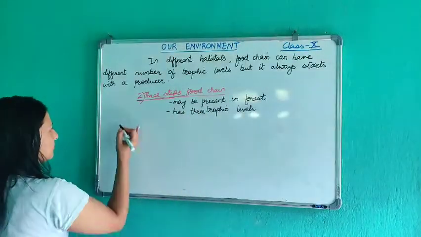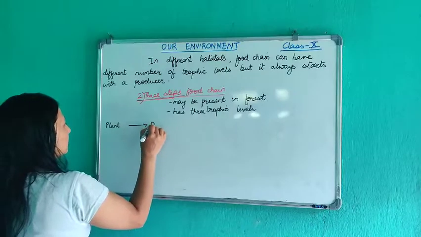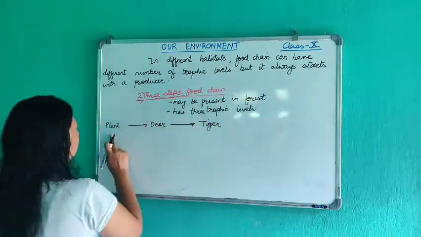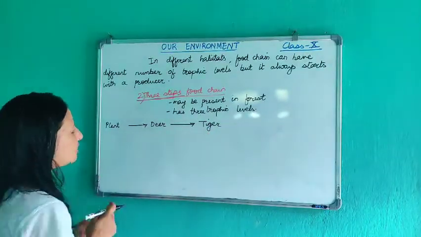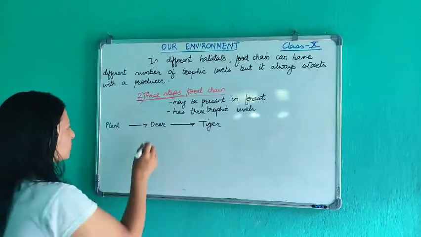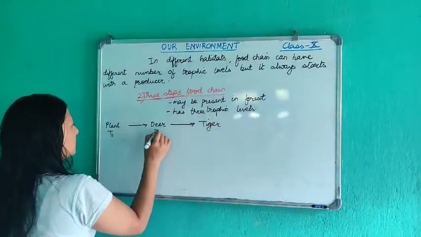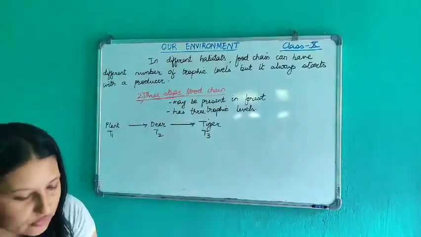For example, plant, deer and tiger. So the plant is eaten by the deer and then the tiger feeds on the deer. This we call a 3 step trophic level. This is T1, T2 and T3. So this is a 3 steps food chain.